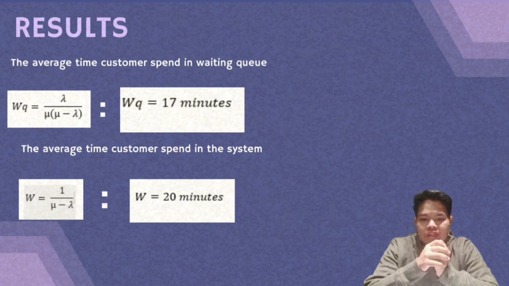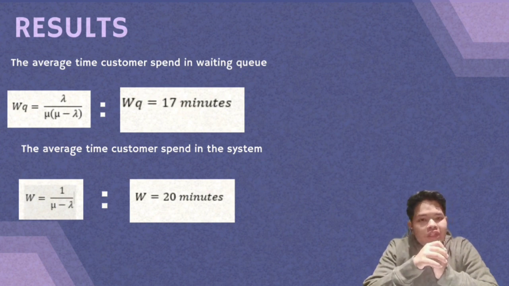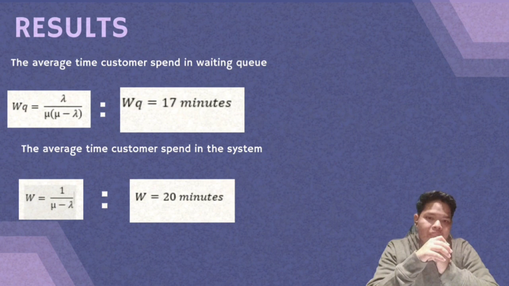This result shows the length of time for the customer to wait before being served. The formula is Wq equal to lambda over mu open bracket mu minus lambda close bracket. The result we get for the average time a customer spends in the waiting queue is 17 minutes.